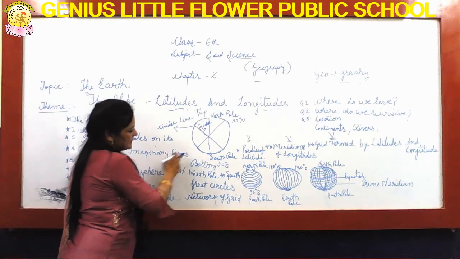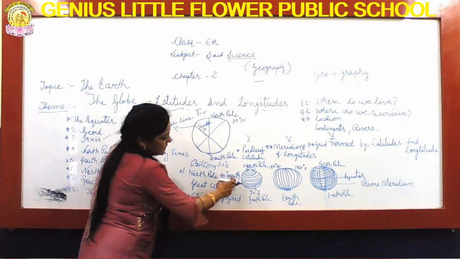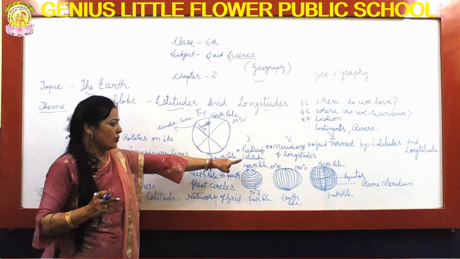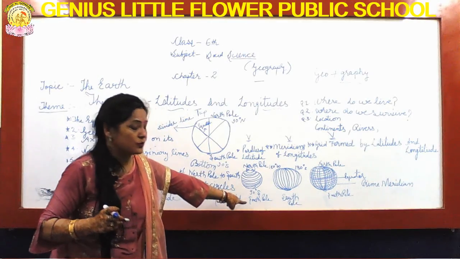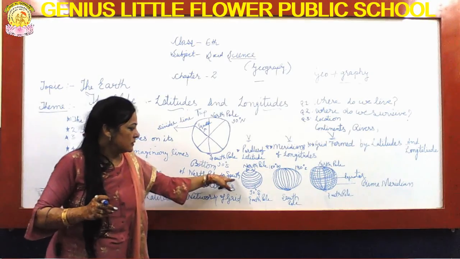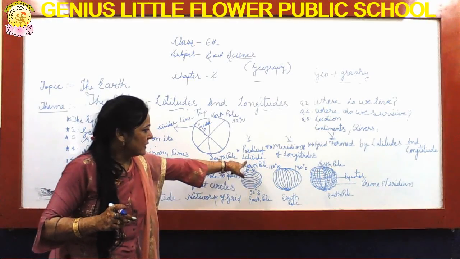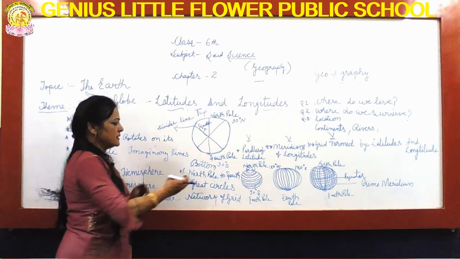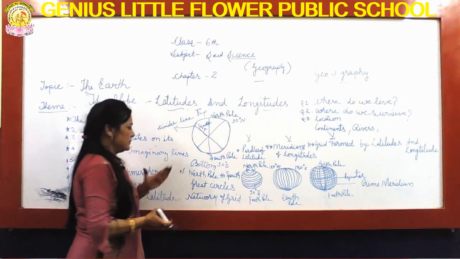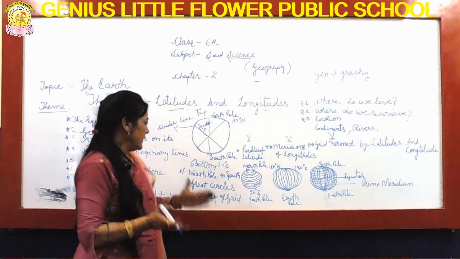So we can say North Pole to South Pole. When lines are drawn from the North Pole to the South Pole, these denote the parallels of latitude, and they make great circles.